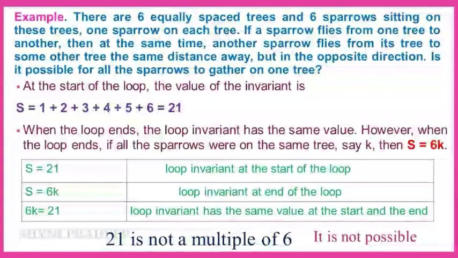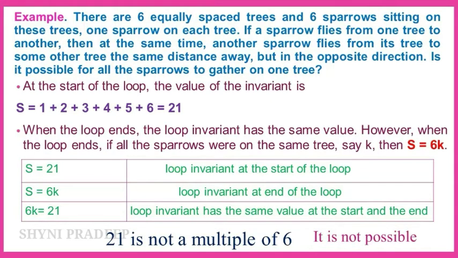See the next example. There are 6 equally spaced trees and 6 sparrows sitting on those trees, which means 1 sparrow on each tree. If a sparrow flies from one tree to another, then at the same time, another sparrow flies from its tree to some other tree, the same distance away, but in the opposite direction. Is it possible for all the sparrows to gather on one tree?